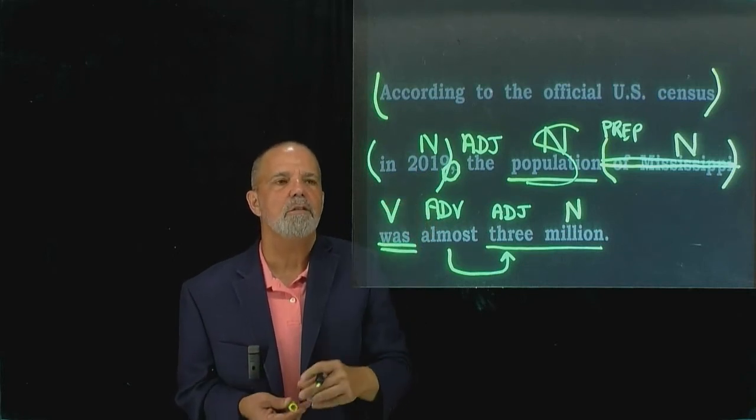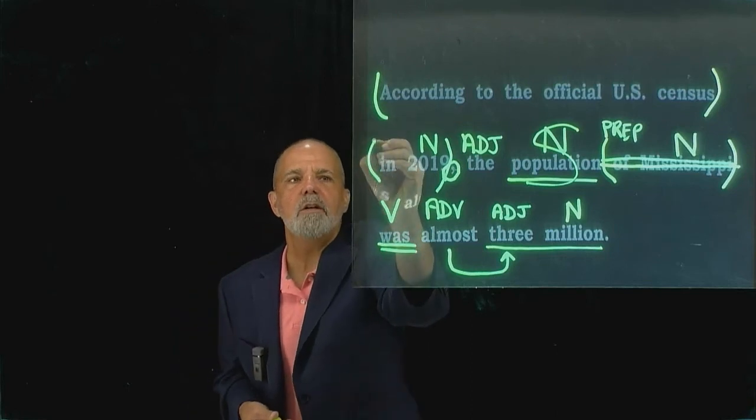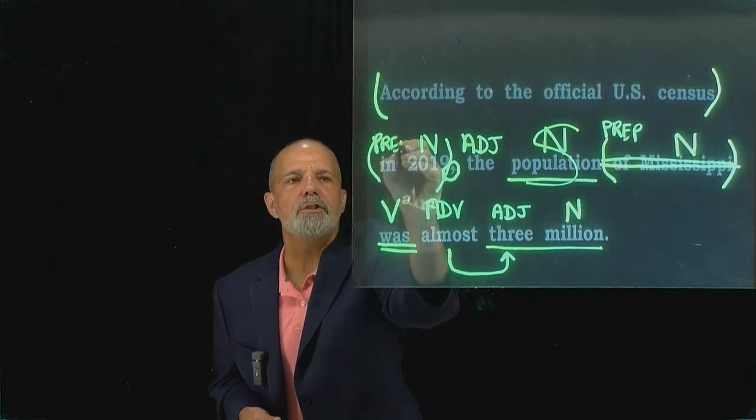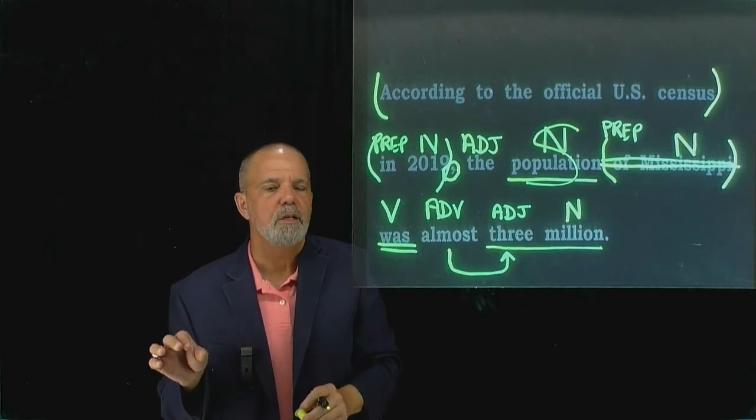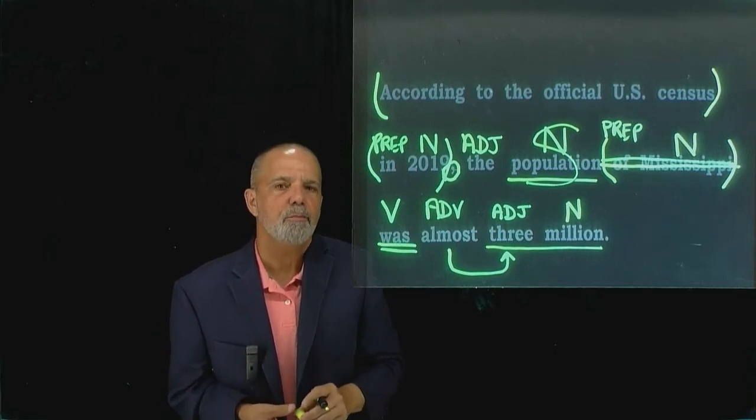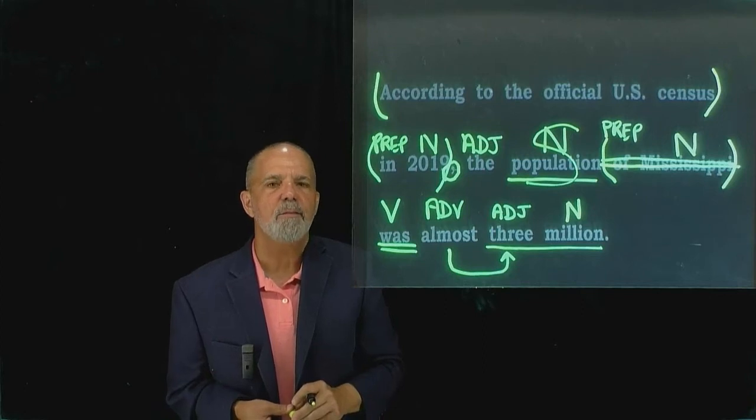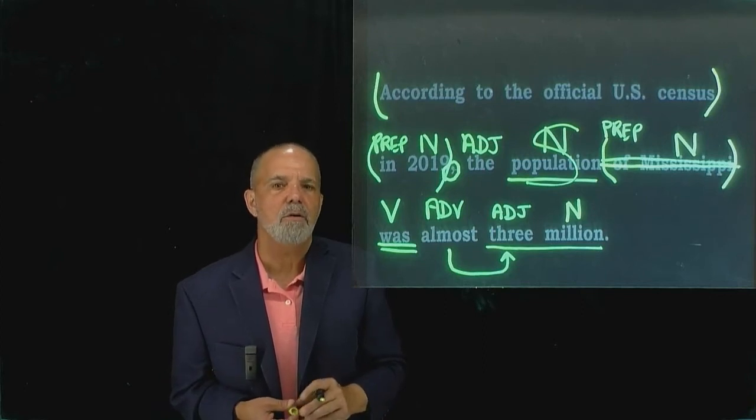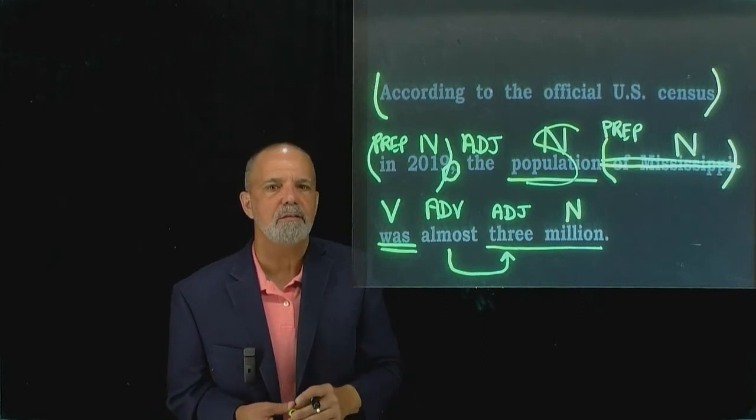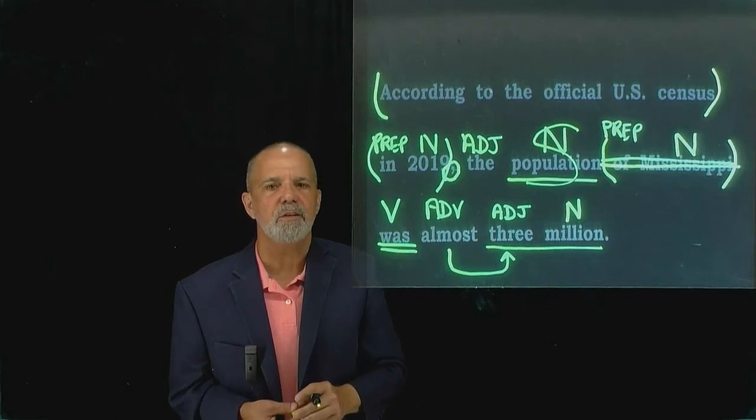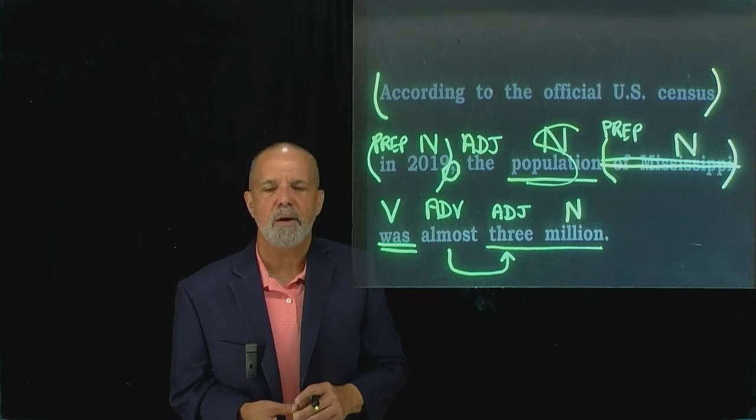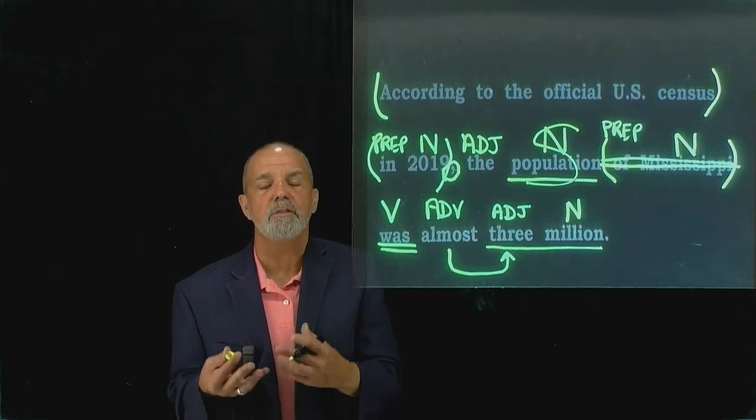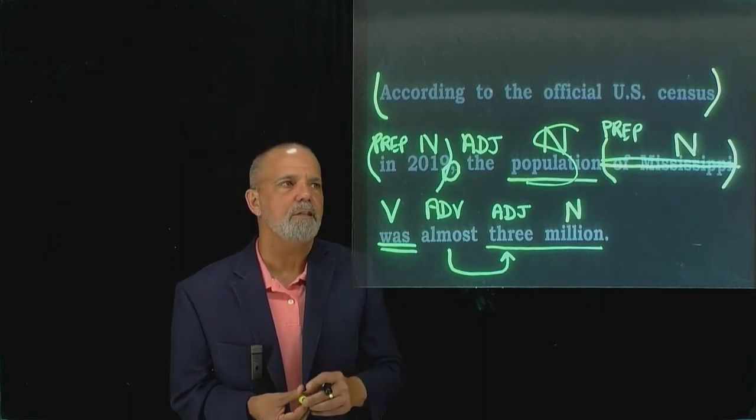How do you also know that it's a noun? Because the word in is going to be a preposition, and if you have a preposition, that position word is usually going to be a noun or a pronoun, but usually a noun. If you have a preposition, you need to have a noun or a pronoun somewhere in that sentence. You can't have a true preposition without having a noun somewhere. So in 2019 is a prepositional phrase. You've got the preposition in plus the noun 2019.